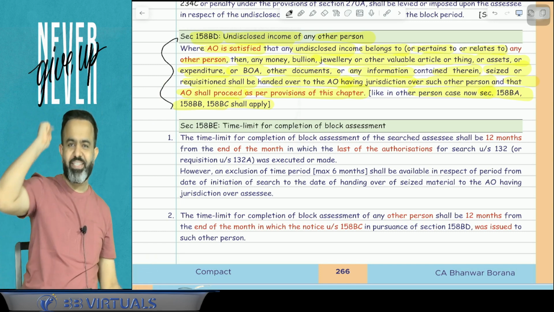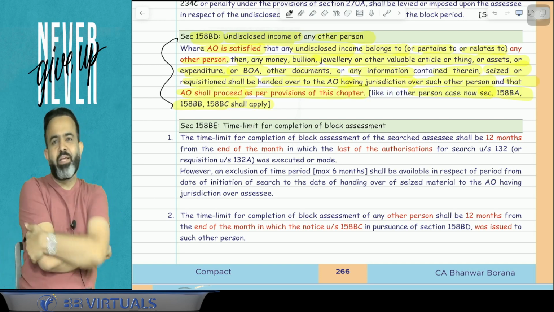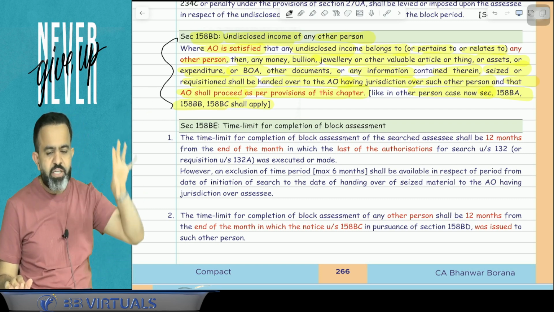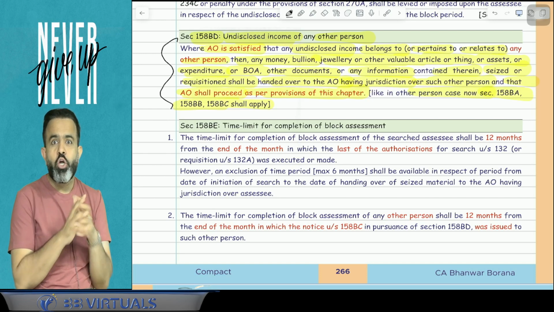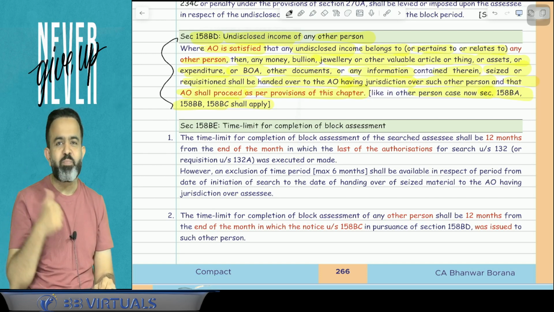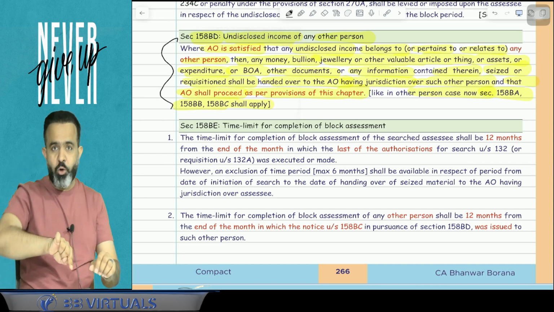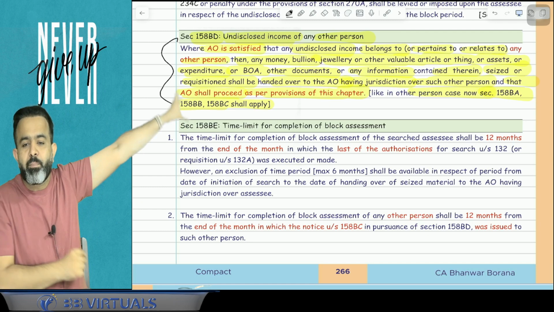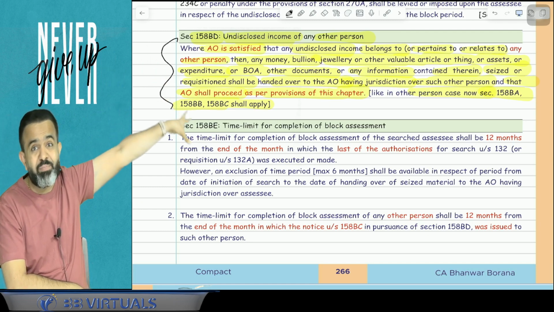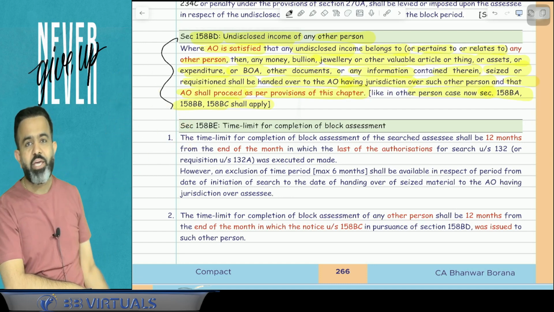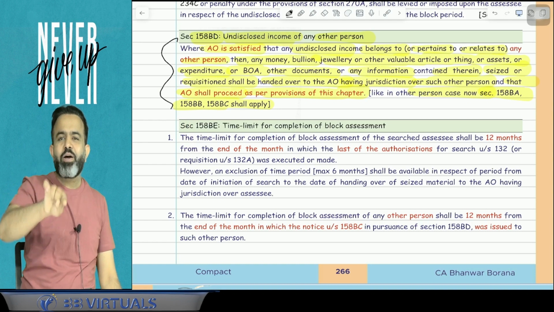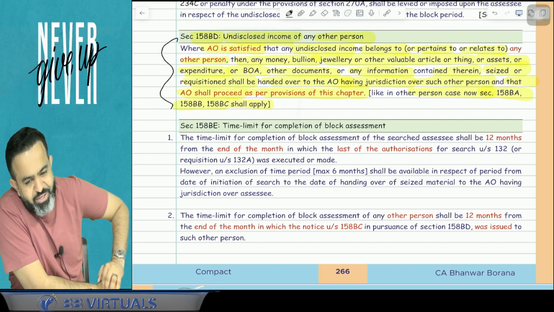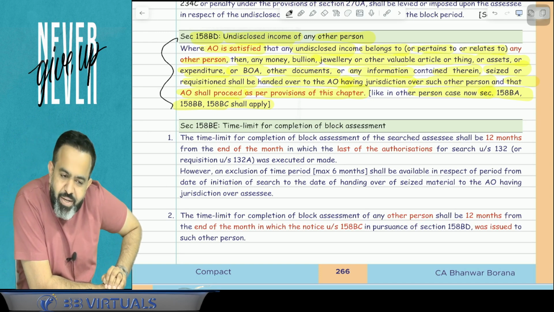Okay, so all people pay attention. What I am saying: Shashank's mama is staying in Ahmedabad. So what will happen at Shashank's place? Suppose a raid is conducted, and Shashank's block assessment is going on. And guys, suppose they got some information about an asset related to the mama. Then Shashank's AO will hand over that asset to the Mama AO, who is in Ahmedabad. Now the Mama AO will make the block assessment of the mama. You got my point or not?